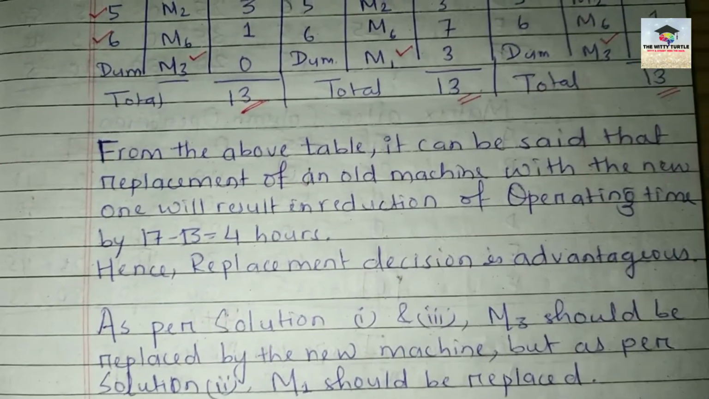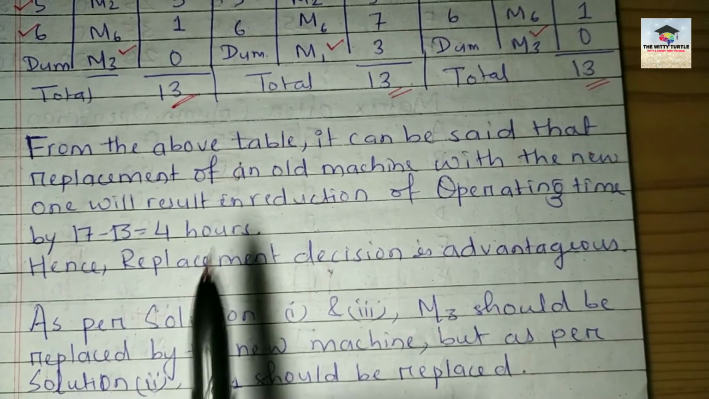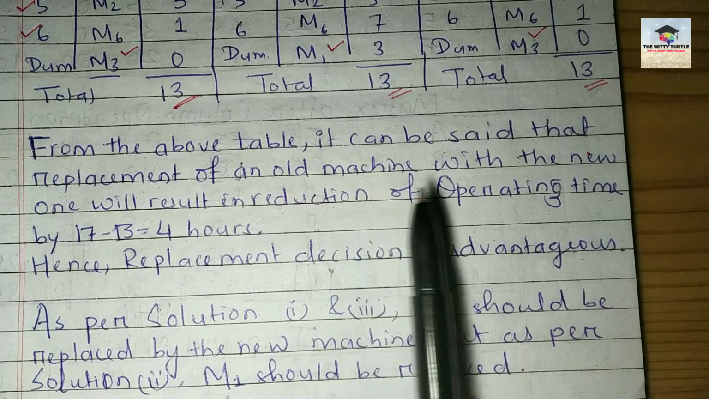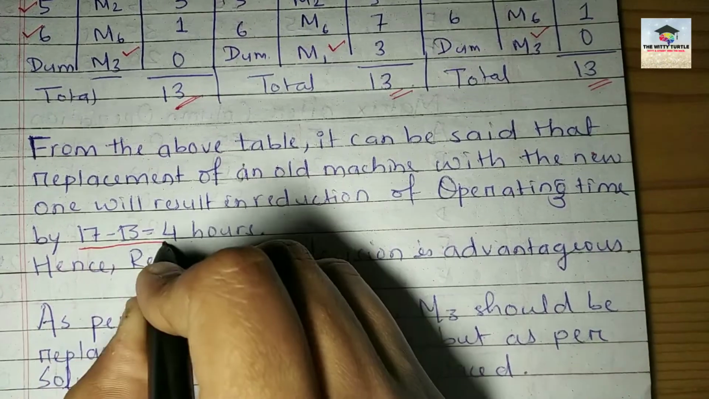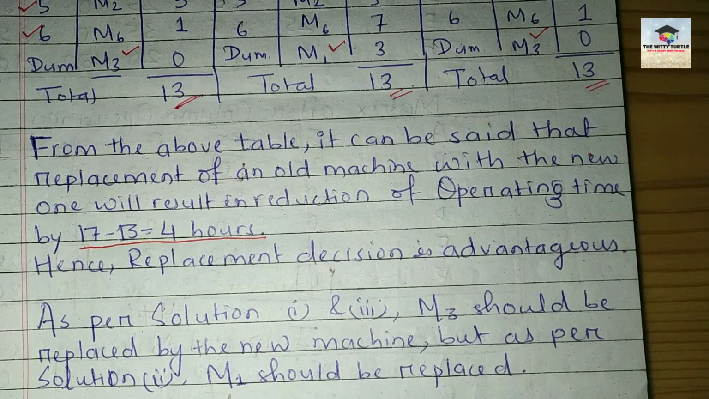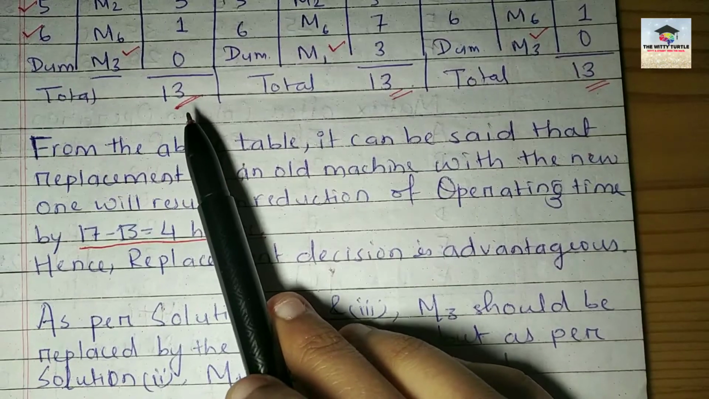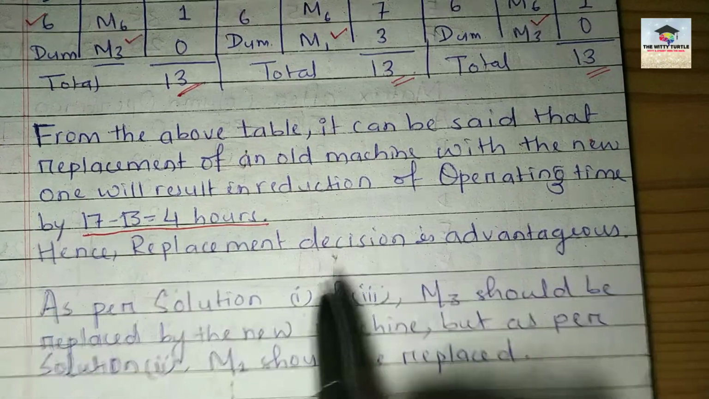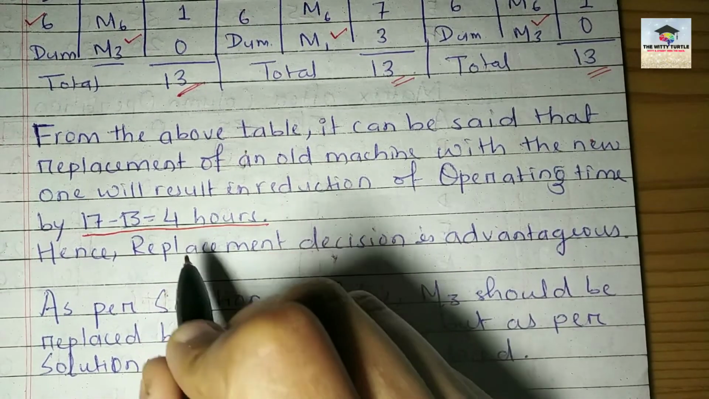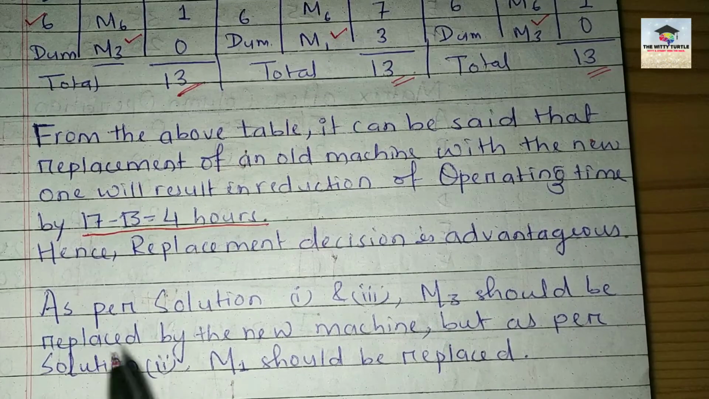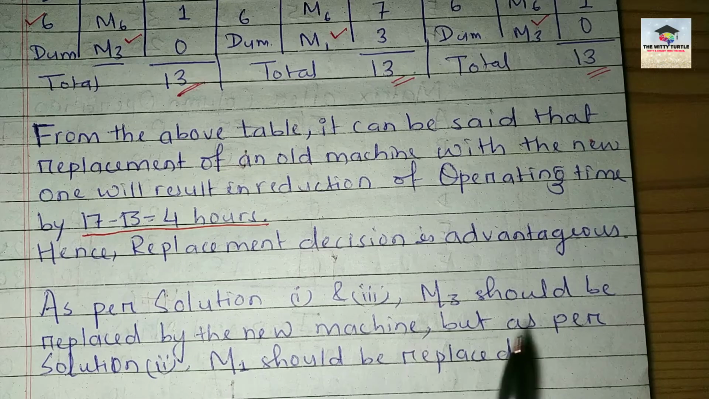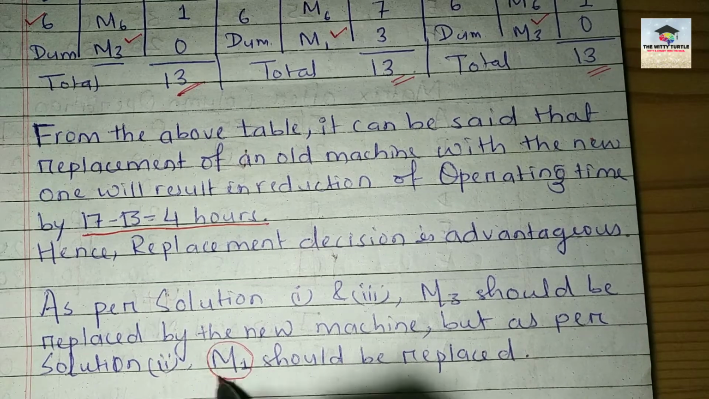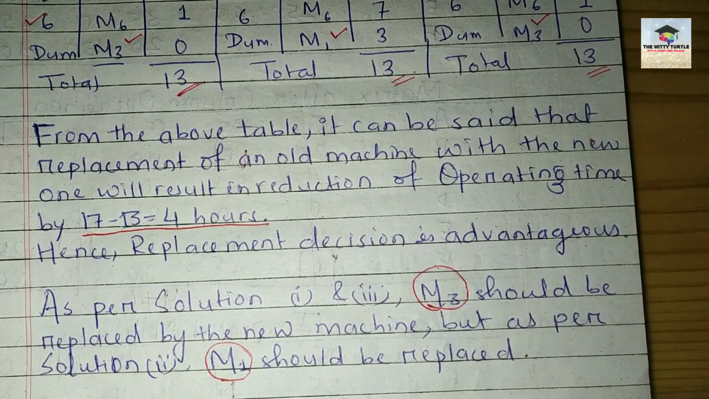So here I have written a note. Let's read it out. From the above table, it can be said that replacement of an old machine with the new one will result in reduction of operating time by 4 hours. जो ऑप्शन ए था क्वेश्चन का, उसमें हम लोगों ने कैलकुलेट किया था, it was taking 17 hours, but now it is taking how many hours? 13 hours. So obviously the replacement decision is advantageous because you are saving 4 hours, right? Now as per the solution 1 and 3, M3 should be replaced by the new machine, but according to solution 2, M1 should be replaced by the new machine, right?